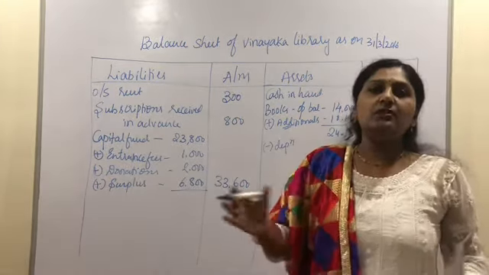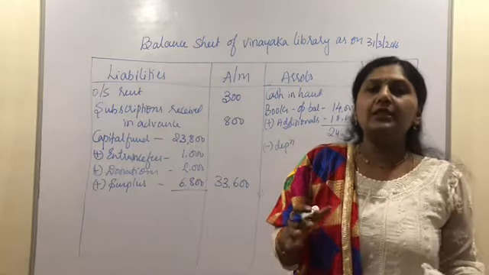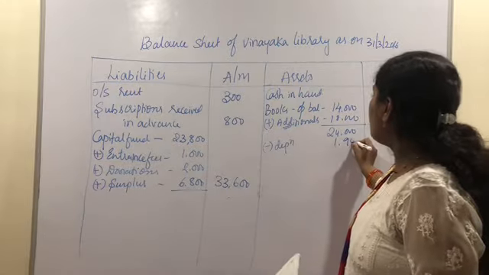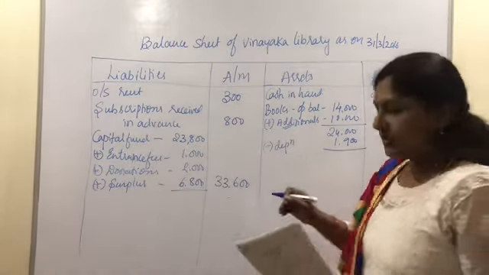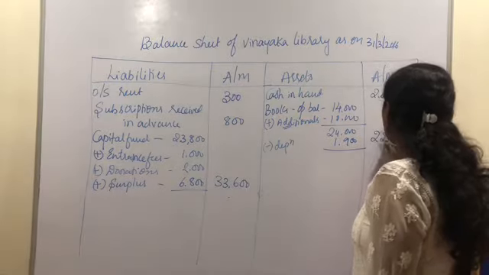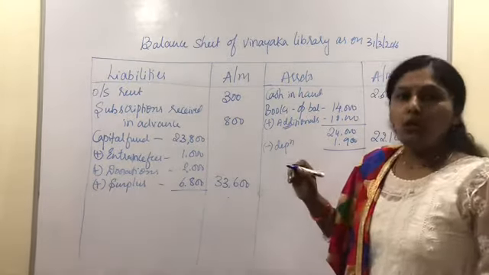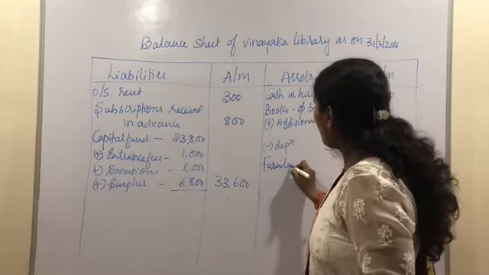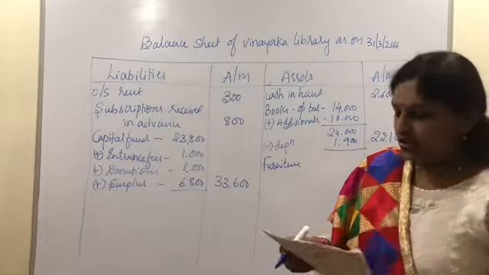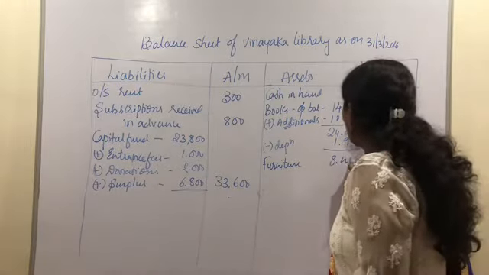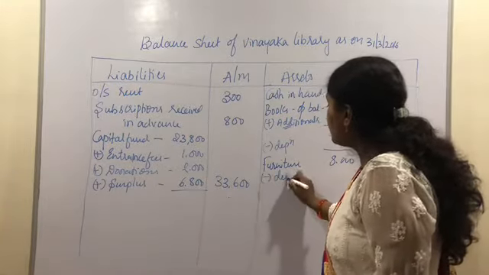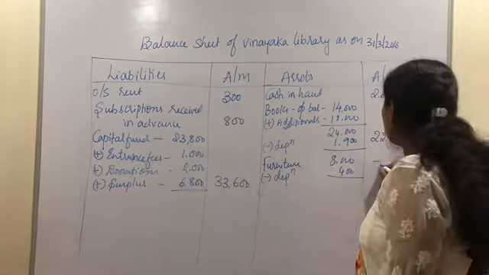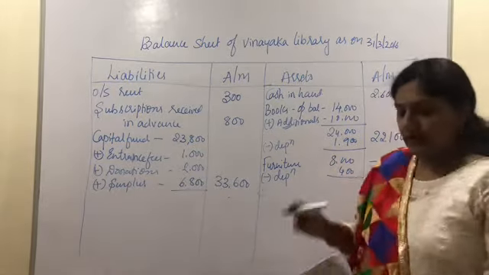So you can show the depreciation separately here on the opening balance and the additional balance separately. Otherwise directly you can deduct the total balance of depreciation on the books, which is 1,900, to the outer column. The net balance of books will be 22,100. Then the next asset is furniture. So the book value of furniture is 8,000 minus 5% of depreciation, which we have already calculated in the income and expenditure account, 400 rupees. The net balance will be 7,600.